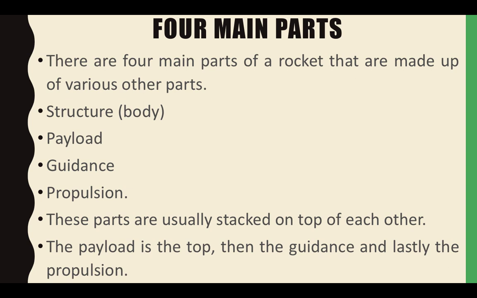Let us discuss the four main parts of the rocket, which are made up of various other parts further. First is structure, that is the body, then payload, guidance, and propulsion. These parts are usually stacked on top of each other. First comes payload, then guidance, then propulsion, then nozzle. Let us discuss one by one. The payload is at the top, then guidance, and lastly the propulsion.